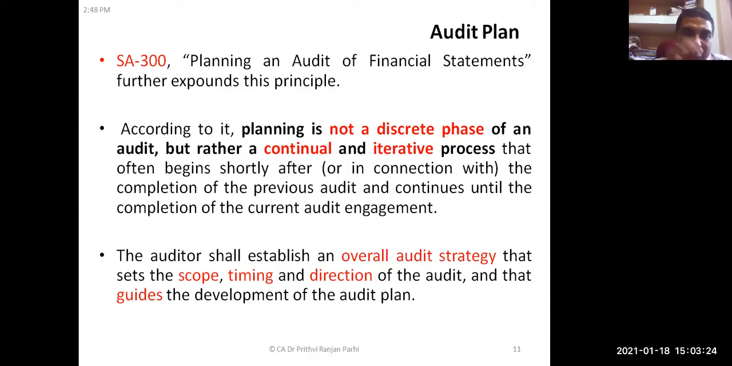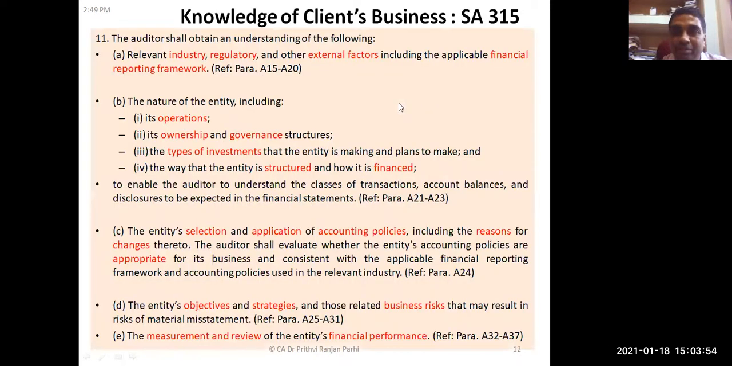Right. So this planning activity, many times it begins shortly after the completion of the previous year's audit. So one year's audit completed, immediately planning activity started for the next year's audit. Auditors establish an overall audit strategy that sets the scope, timing, and direction of the audit, and that guides the development of the audit plan. So first, the overall audit strategy needs to be established, then the audit plan needs to be developed.